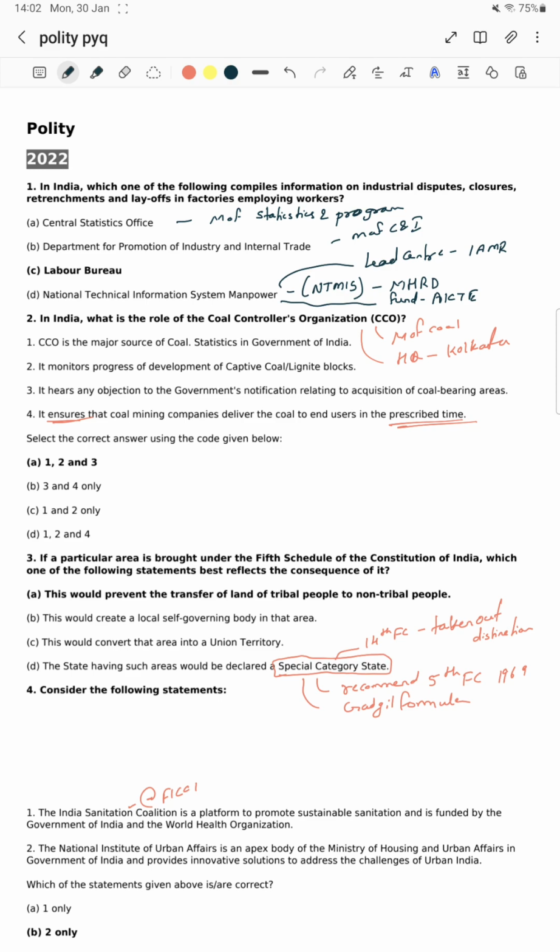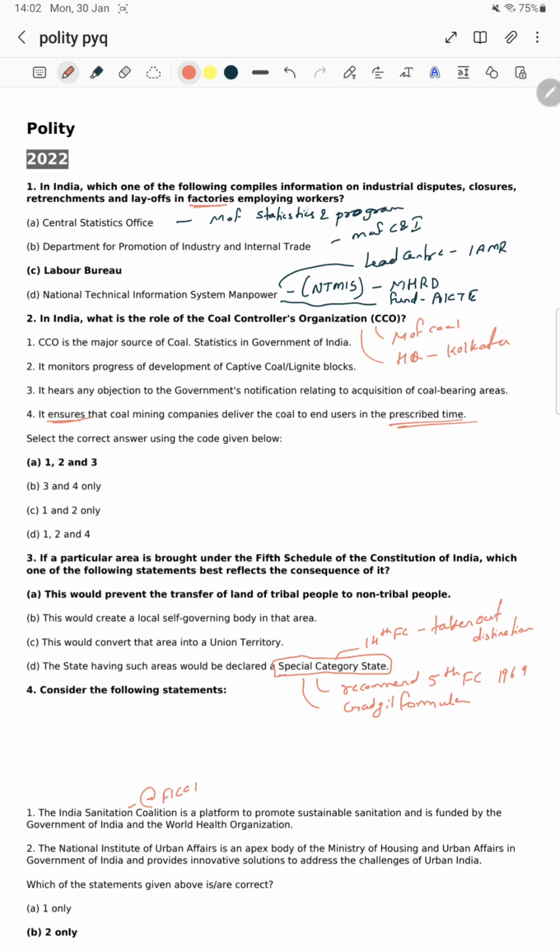In question number 1 in 2022: in India, which one of the following compiles information on industrial disputes, closures, retrenchments and layoffs in factories?